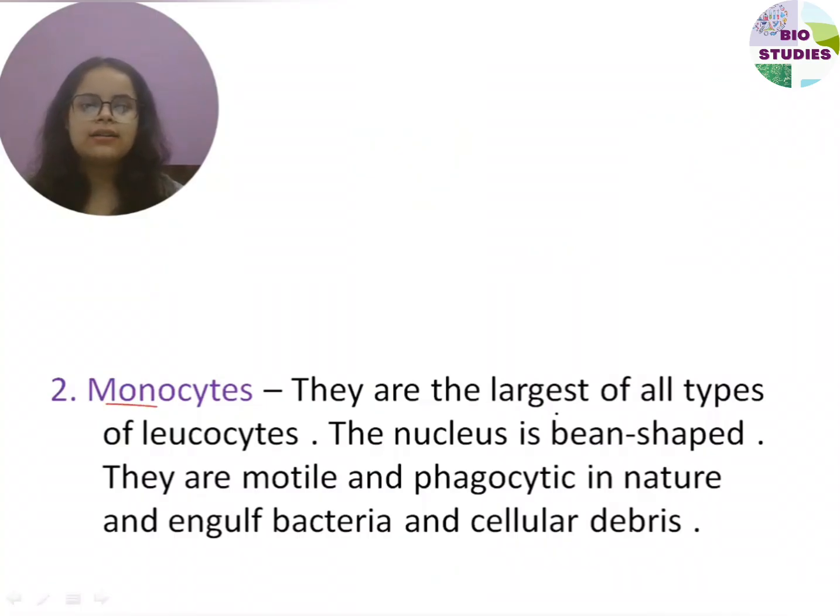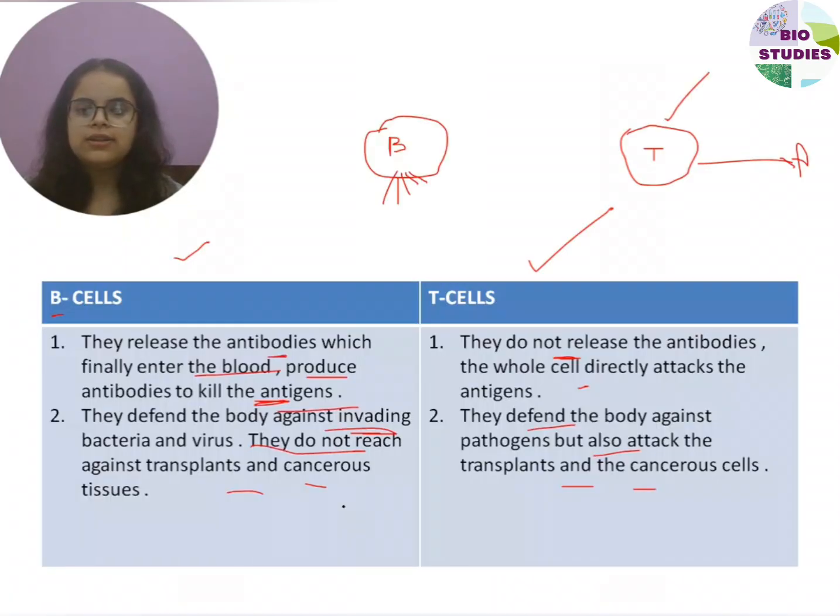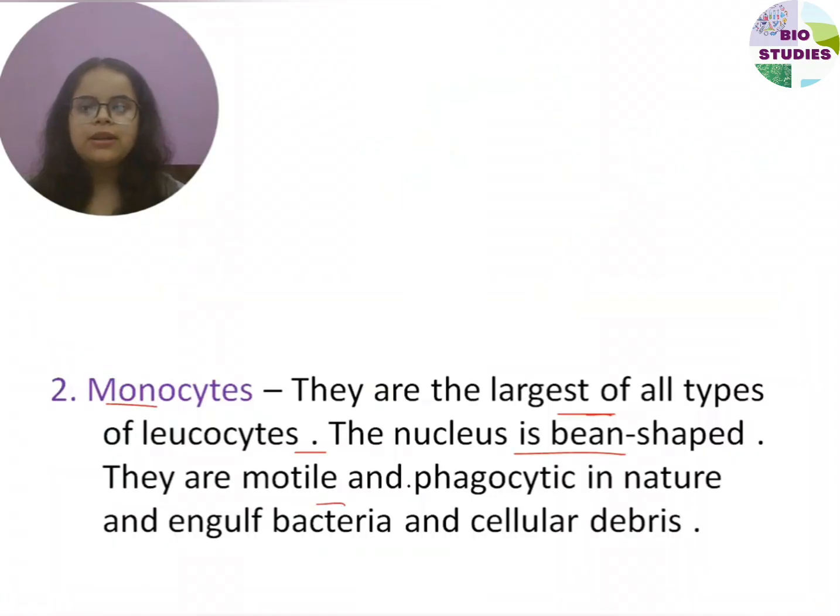Okay. Now another agranulocyte type is monocytes. Monocytes are the largest of all the leukocytes, and the nucleus is a bean-shaped structure. They are motile. Lymphocytes are not motile, but monocytes are motile and phagocytic, engulfing in nature. They engulf the bacteria and cellular debris.